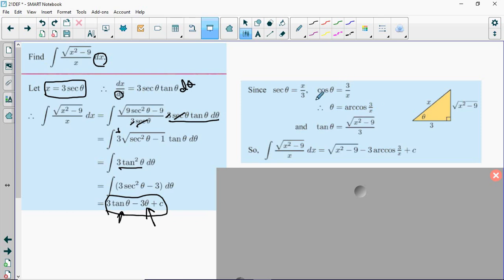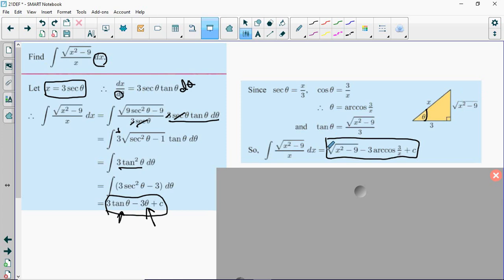There's two ways to do this. One way is illustrated here using the right triangle. Since we know that the cosine of theta is equal to 3 over x, if we draw a right triangle with an angle theta, the adjacent side has to be 3 and the hypotenuse has to be x, since its cosine is 3 over x. And then we use the Pythagorean theorem to work out what the opposite side has to be. In this case, square root x squared minus 9. Now, using this right triangle, we can work out that the tangent of this angle is opposite over adjacent. So we just put that in for that, and then we have a nice final answer.